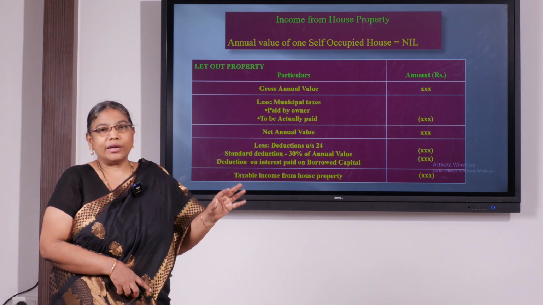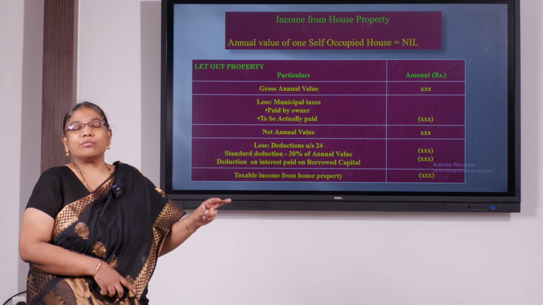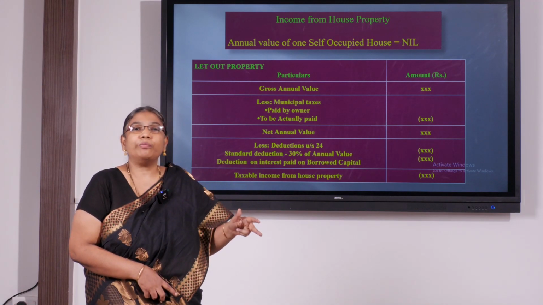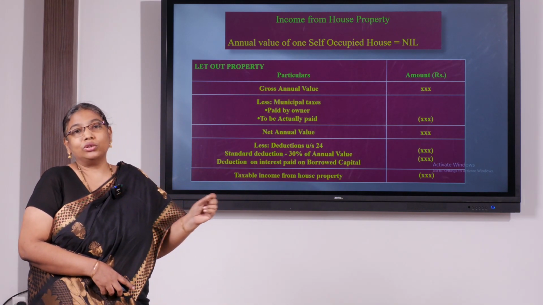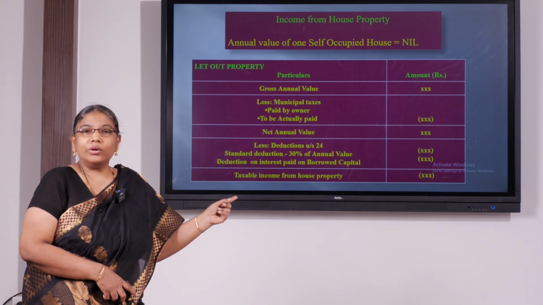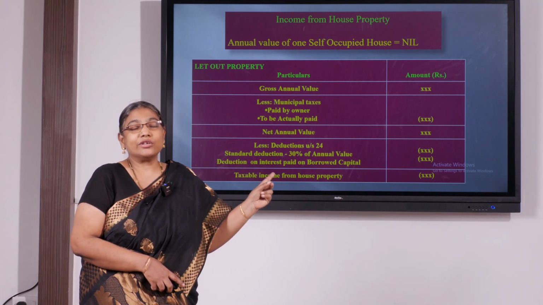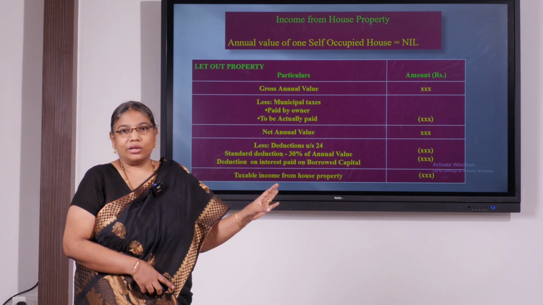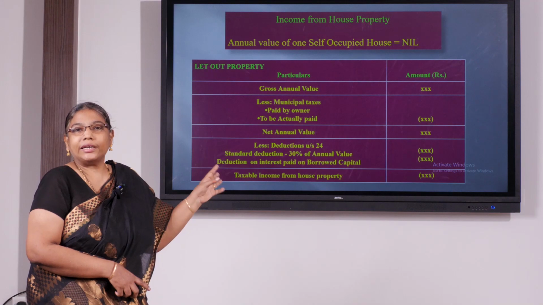First, it should be paid by the owner. So if the tenant pays municipal tax, it will not be allowed as a deduction. Next, it should be actually paid, then only it will be allowed as a deduction. 2 conditions to claim municipal tax as a deduction: it should be paid by the owner, and it should be actually paid. It should not be kept due or outstanding, or else it will not be allowed as a deduction. And the balance will be called net annual value.